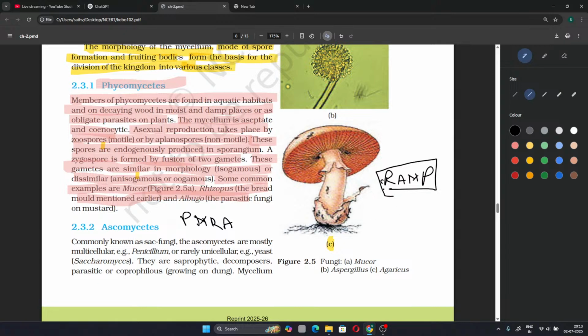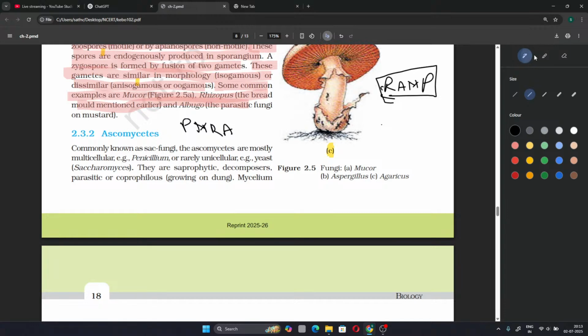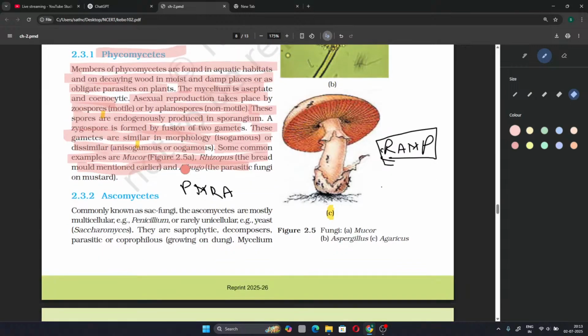Examples: ramp, phycomycetes. And as for the next division, the main characteristics of the phycomycetes is that they exist in moist or damp places. They have a cenocytic and aseptate hyphae or mycelium. They reproduce asexually through aplano or zoospores, motile and non-motile spores, and these spores are endogenously produced in sporangium.